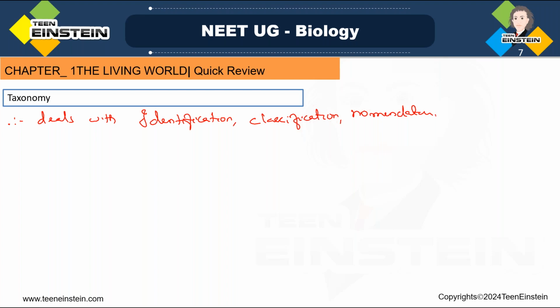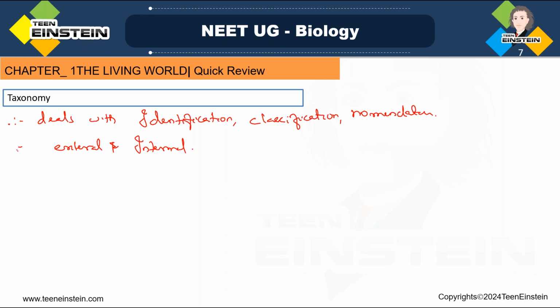And the next point we need to mention is that taxonomy provides the details of external and internal structures. We get external and internal structural details, the cellular structure and the ecological information. We are getting all the details about one organism.